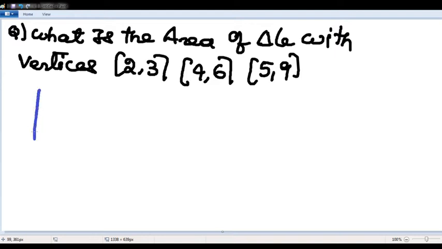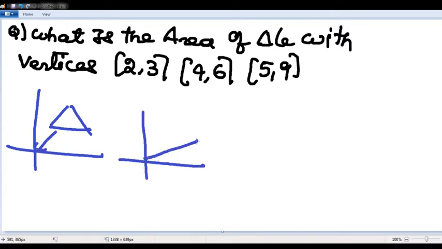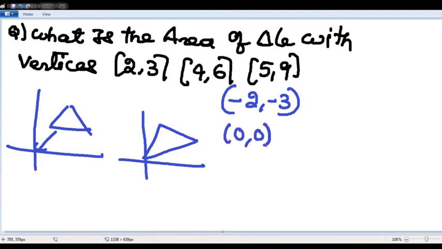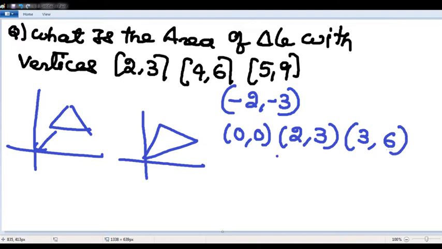Don't use any formula. First, the triangle is like this. If I shift the triangle so one vertex is at 0, the area will not change. So shift it by minus 2, minus 3. It will take 5 seconds. 2 minus 2 is 0, 3 minus 3 is 0, 4 minus 2 is 2, 6 minus 3 is 3, 5 minus 2 is 3, 9 minus 3 is 6.